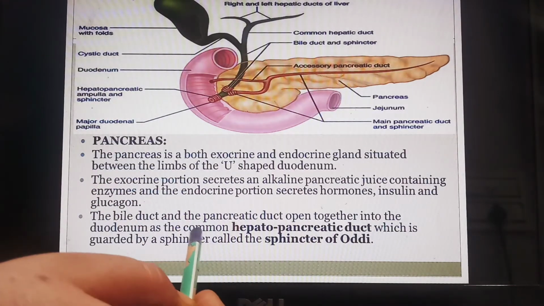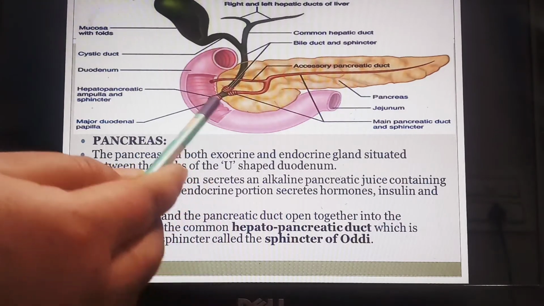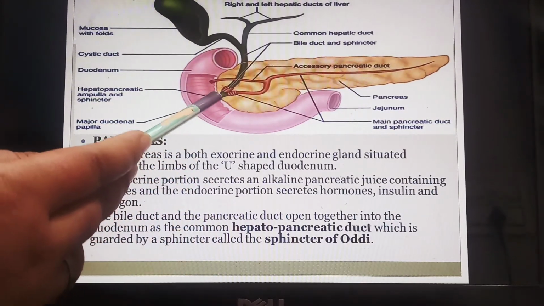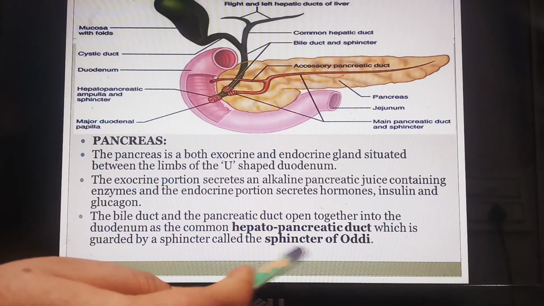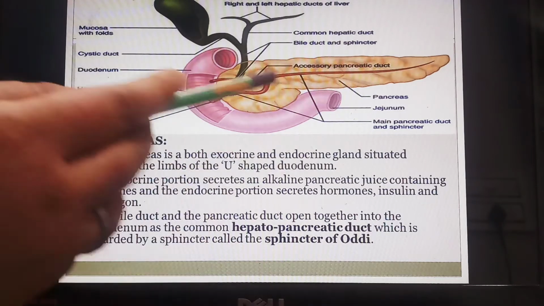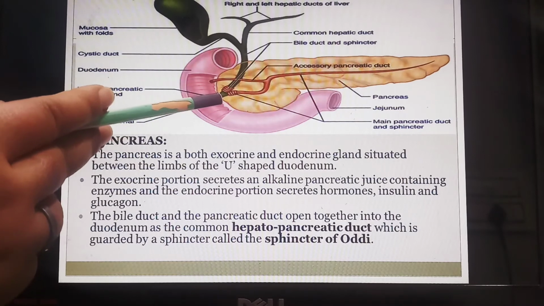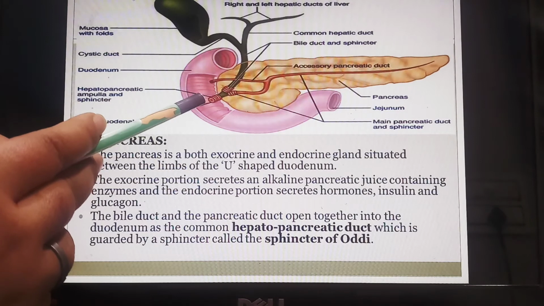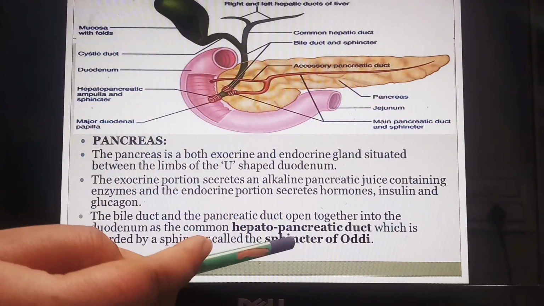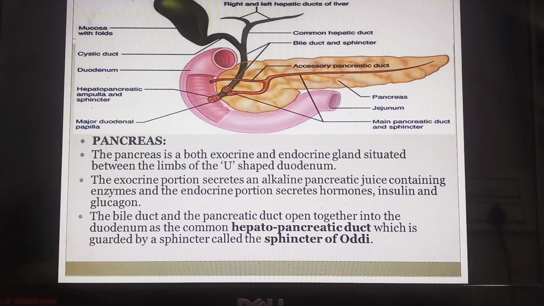Fine. So the common hepatopancreatic duct is there, which is guarded by a sphincter. So you can see when it is opening to the duodenum, there is a sphincter which is present over there, which is known as the sphincter of Oddi. Fine. So when this hepatic duct and the pancreatic duct join together, they make the hepatopancreatic duct. When it is opening to the duodenum part of the small intestine, it is guarded by the sphincter of Oddi. So this is all about the different glands present in the human digestive system.